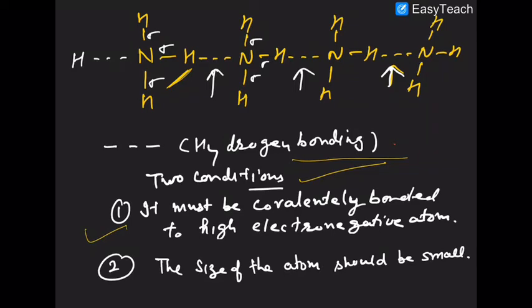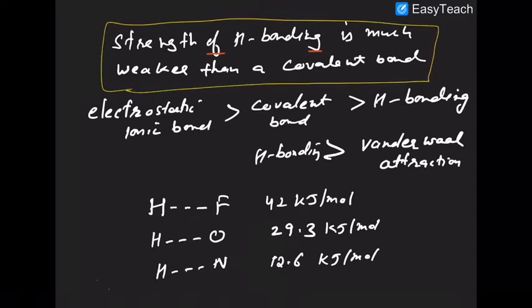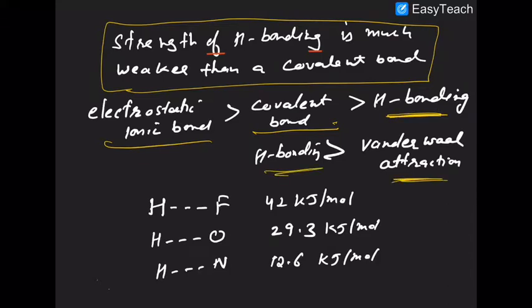One is that it must have a covalent bond to a highly electronegative atom, and the second is that the size of the bonded atom to which the hydrogen is bonded should also be very small. Now the strength of hydrogen bonding is much weaker than a normal covalent bond. A normal covalent bond may vary from, let us suppose, 250 kilojoule up to 450 kilojoule. An electrostatic ionic bond is stronger than a normal covalent bond, while a normal covalent bond is stronger than a hydrogen bond, and a hydrogen bond is stronger than a van der Waals attraction.